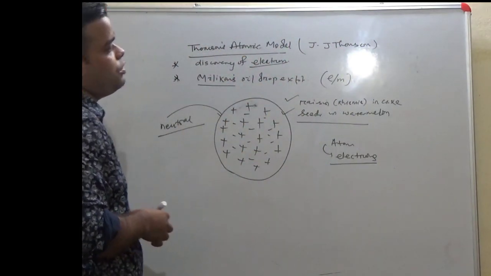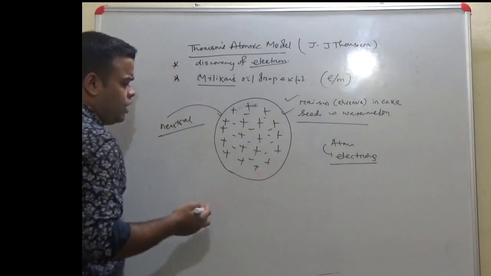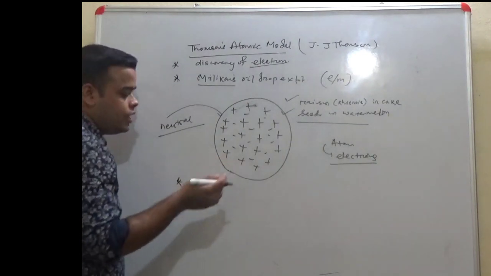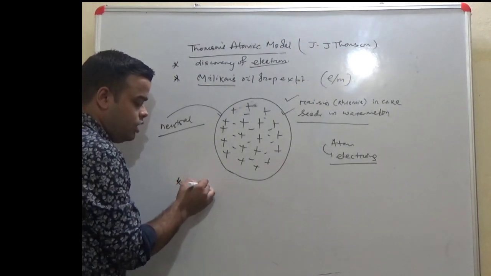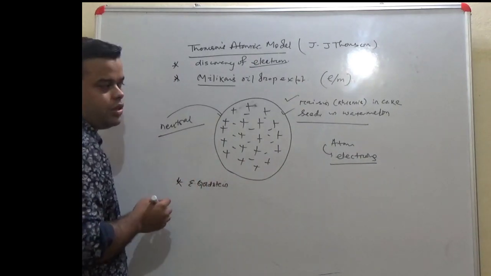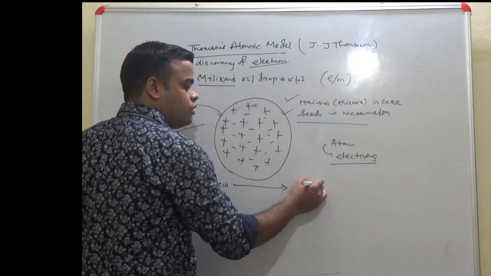The second question that comes to mind is, what about proton and neutron? Two facts have to be memorized. One is E. Goldstein, who discovered the proton.